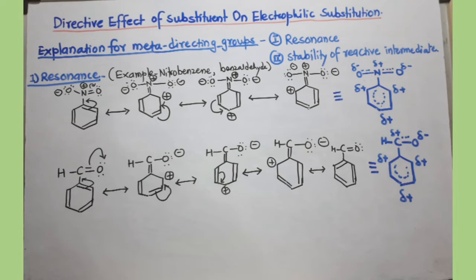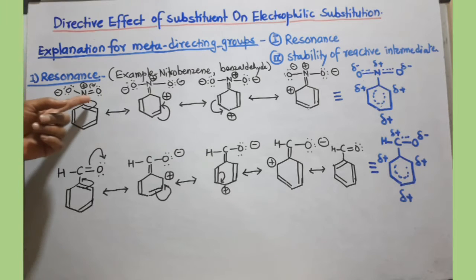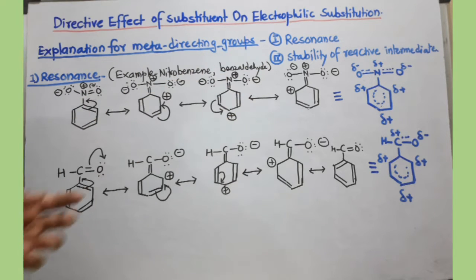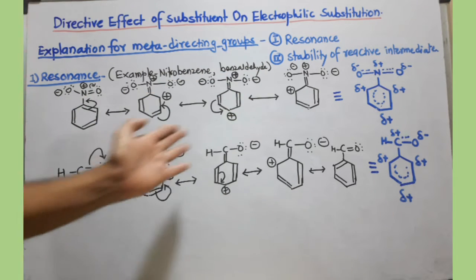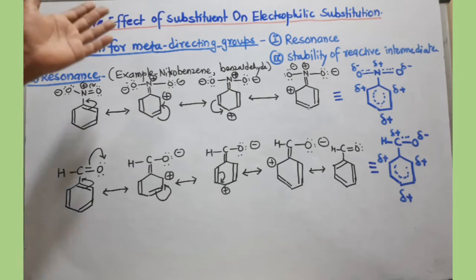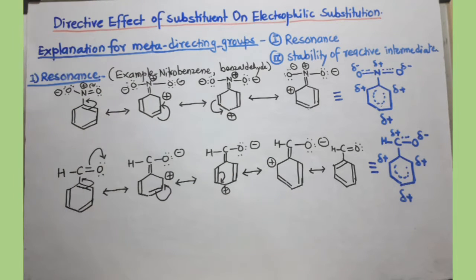Because if I consider, instead of these, the general structure of the substituted benzene, then it will be somewhat difficult to understand, because the nitro group has a different kind of structure, and other groups of this category, meta-directors, have different kinds of structure.